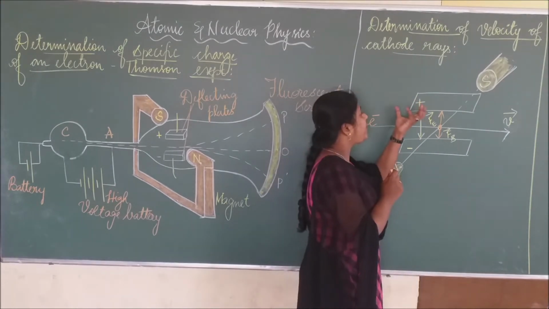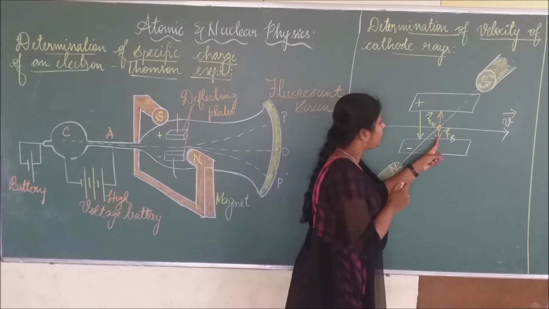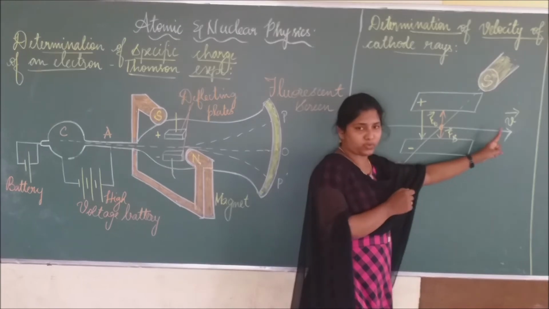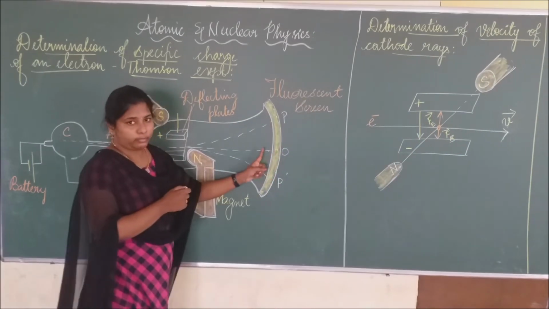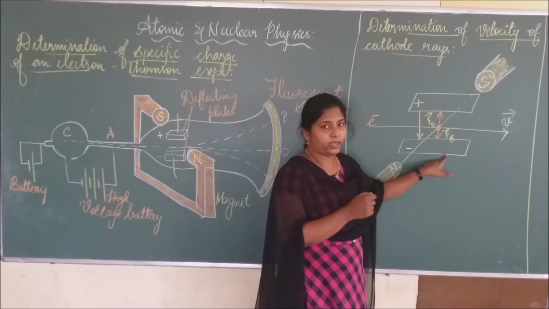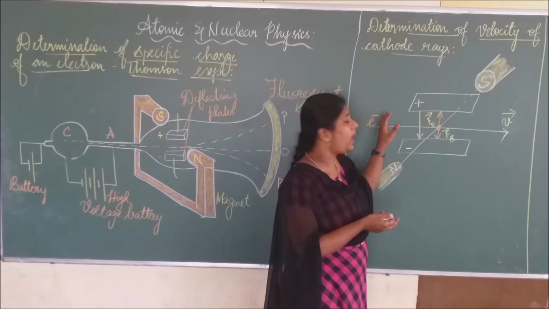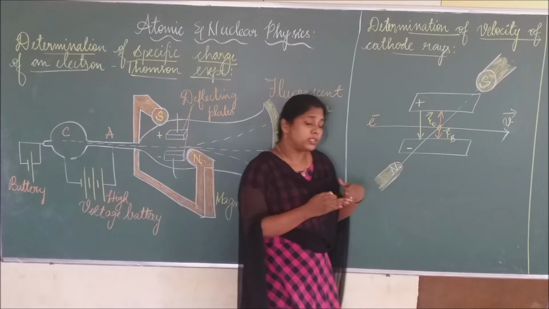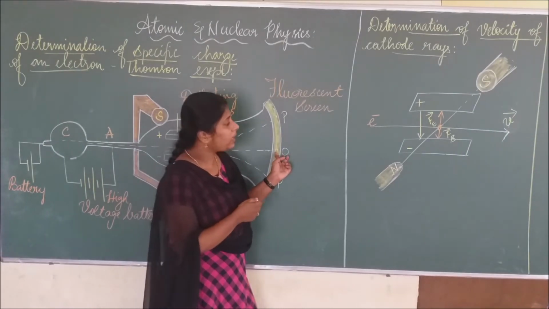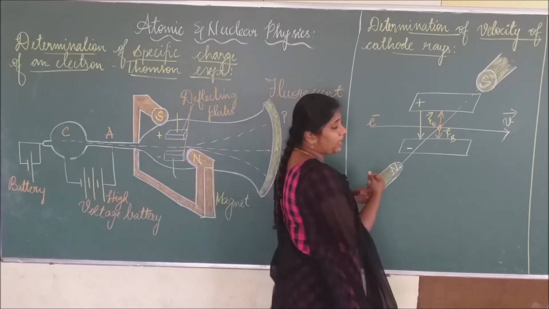Suppose the electric field is fixed between these two plates. At that time, we have to adjust the magnetic field so that the beam of electrons strikes the original position, that is O here. Okay, and at that time, the electric force and magnetic force are kept what? Balanced. Okay, so the electric field is fixed here. The magnetic field is adjusted so that it strikes the original point, that is the O position here. So the electric force and magnetic force are kept balanced. So what becomes the equation?